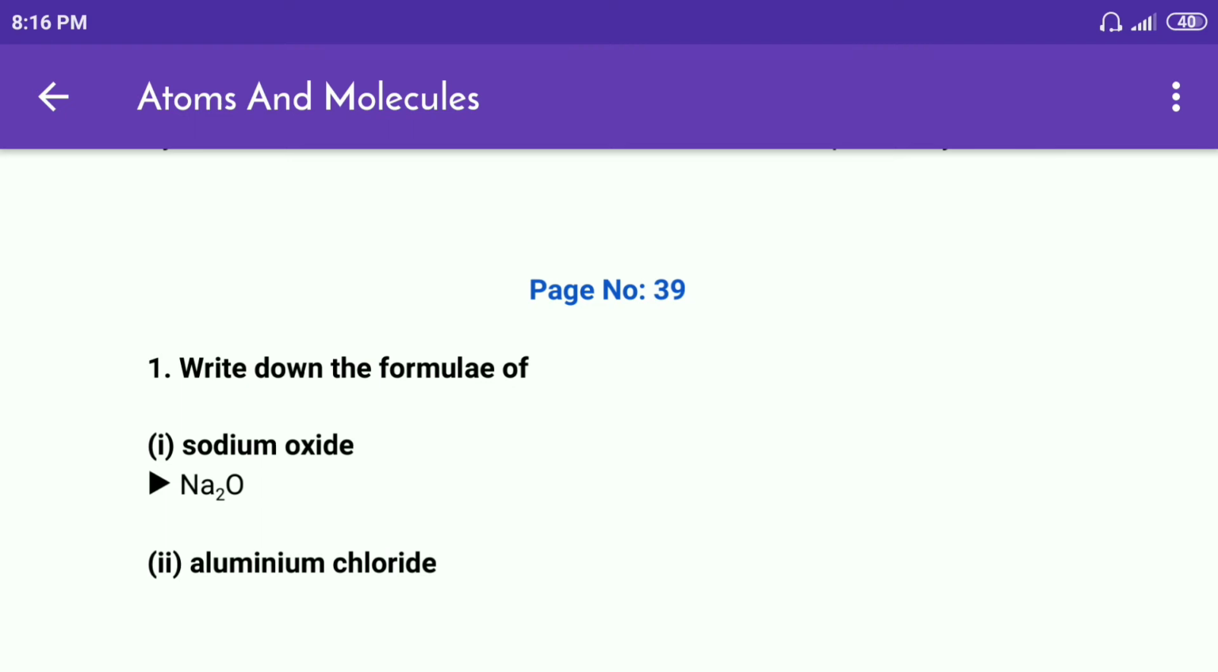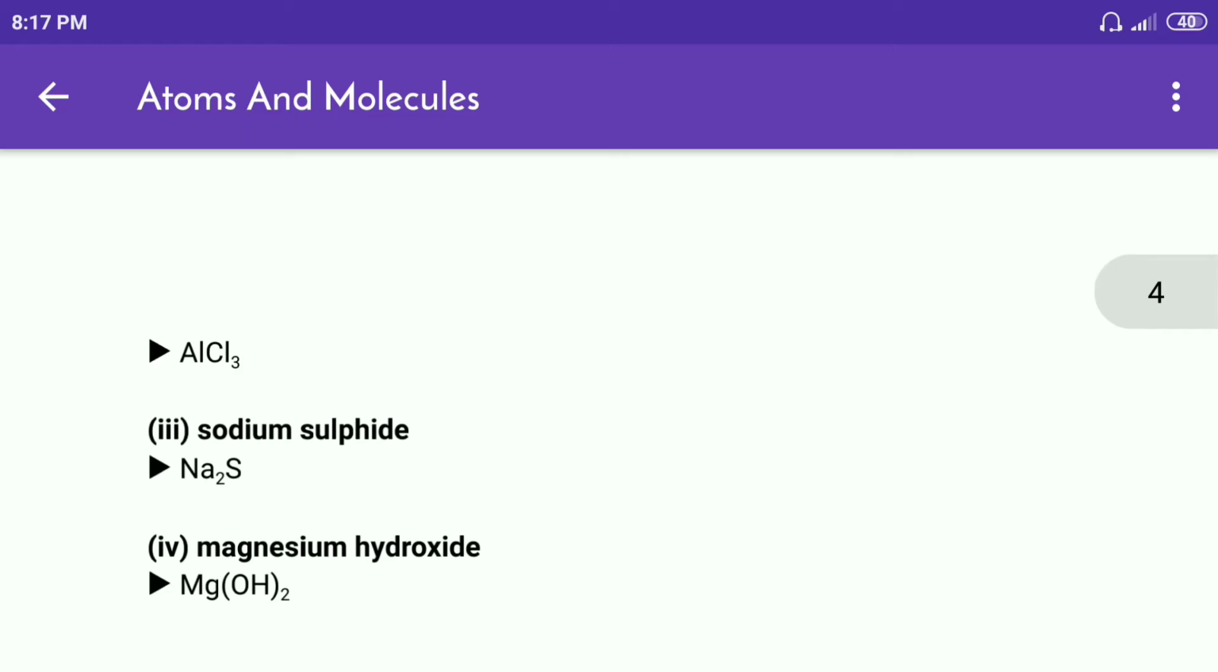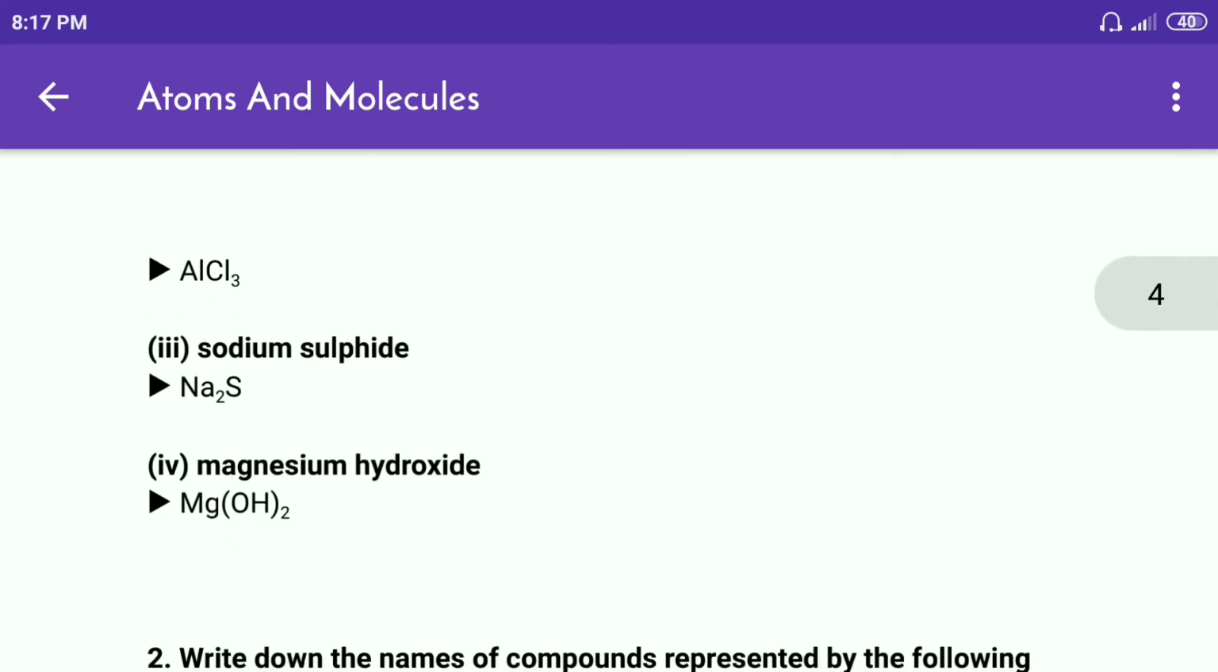Page number 39. First question, write down the formulae of the following. Sodium oxide is equal to Na2O. Second, aluminium chloride is equal to AlCl3. Third, sodium sulfide is equal to Na2S. And fourth, magnesium hydroxide is equal to Mg(OH)2.